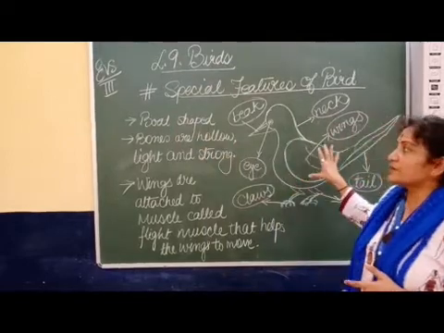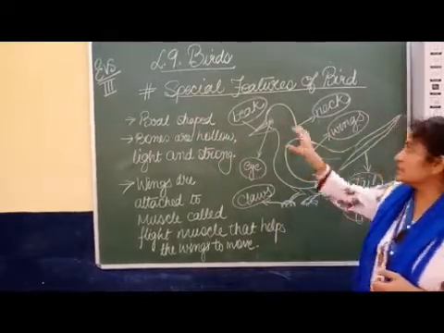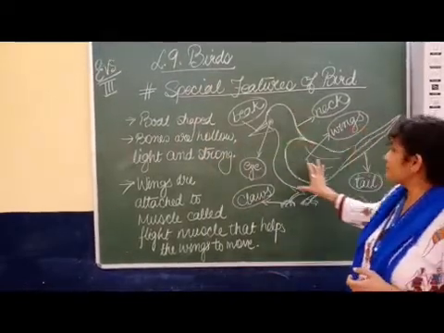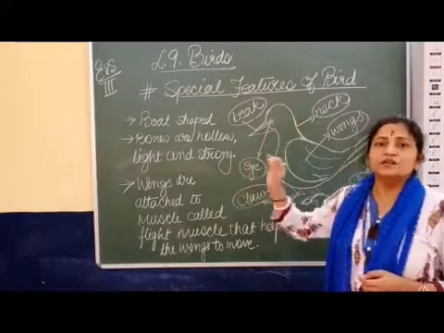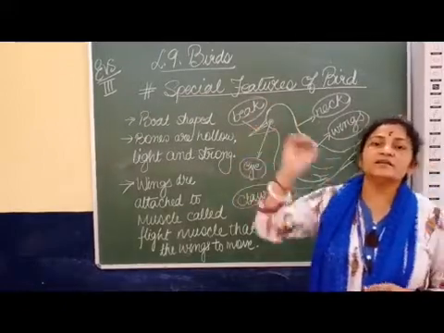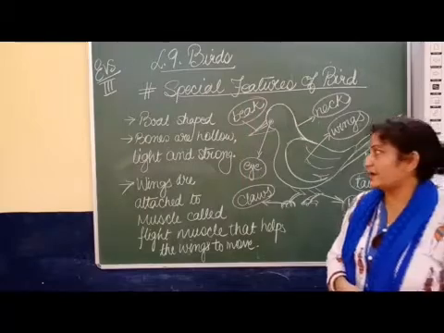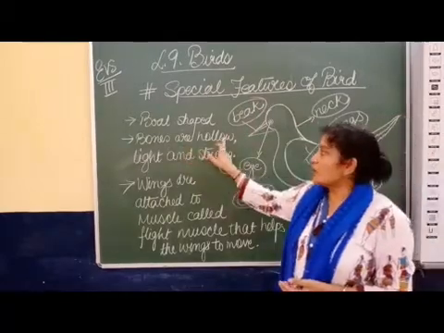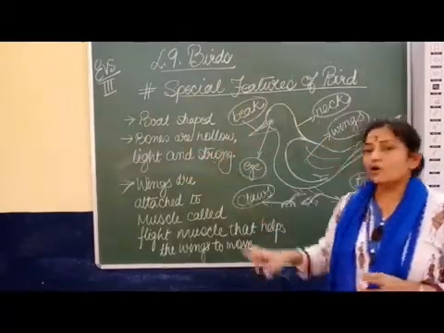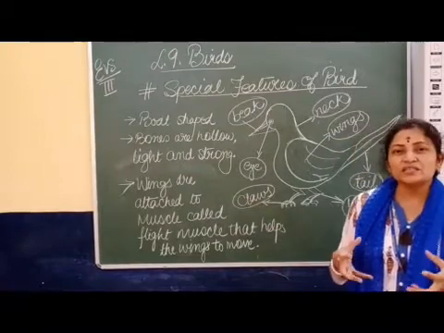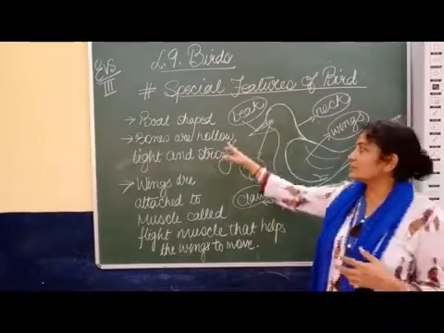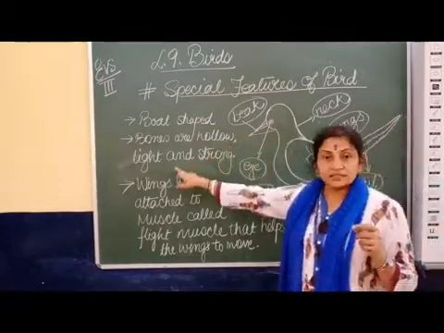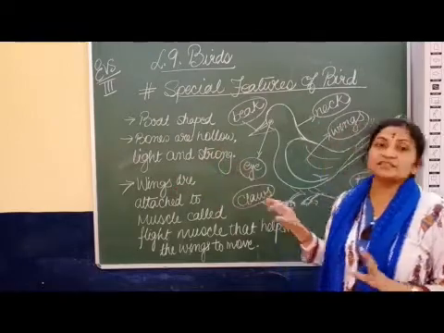The shape of a bird is boat shape. You can see it is boat shape, which helps the bird to cut the air and move properly in the air. Now the bones are hollow, light and strong. Hollow means empty from inside. It is light but it is strong.